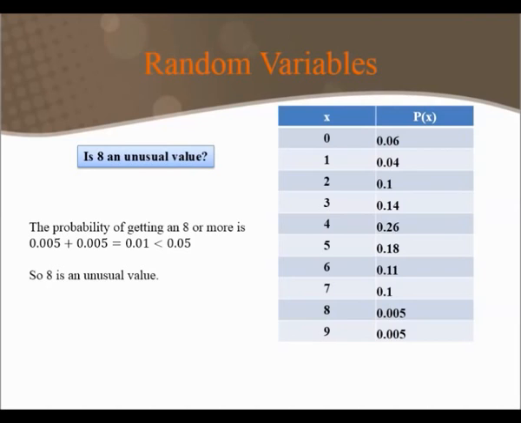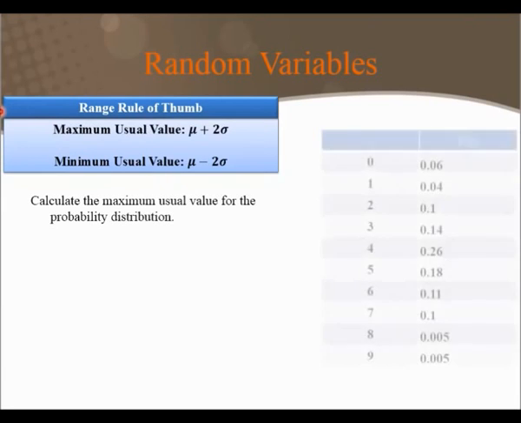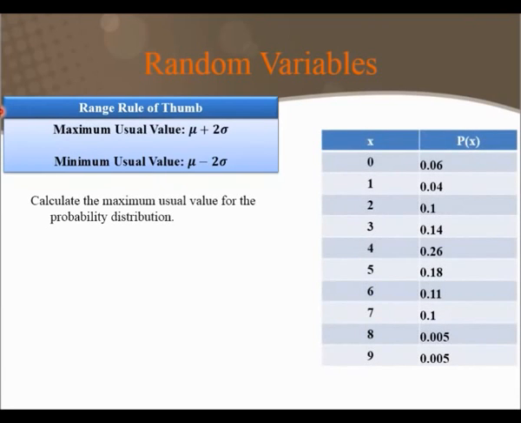unusually high value. The range rule of thumb says that the maximum usual value should be about the mean plus 2 times the standard deviation. And the minimum usual value should be the mean minus 2 times the standard deviation. So let's calculate the maximum usual value for the probability distribution we just saw.